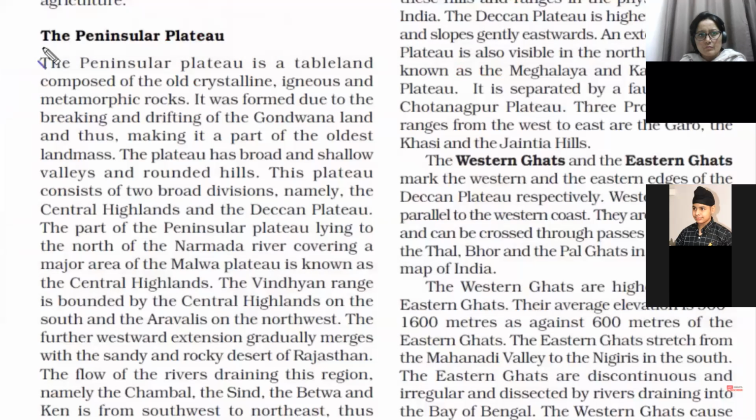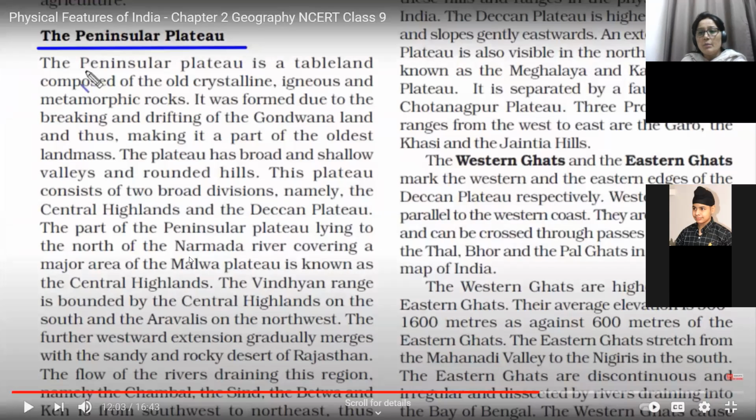The third feature is the Peninsular Plateau. But if you remember, we have done the Northern Fertile Plain, made up of four parts on the basis of its relief feature, its height. We have the Bhabar region, the Tarai region, the Bangar region, and the Khadar region. The Bhabar region is where rivers come from the mountainous area and there are pebbles. Because of the pebbles, their speed is not so fast and they disappear under the pebbles. That area is known as the Bhabar region and it is 8 to 16 kilometers from the foothills.